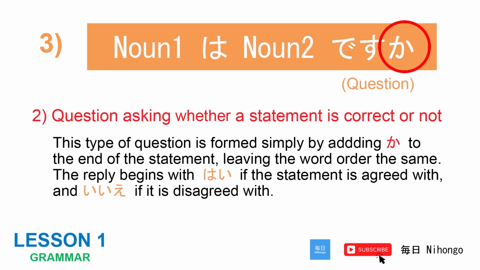2. Question asking whether a statement is correct or not. This type of question is formed simply by adding ka to the end of the statement, leaving the word order the same. The reply begins with はい if the statement is agreed with, and いいえ if it is disagreed with.